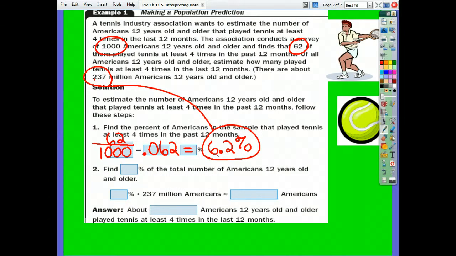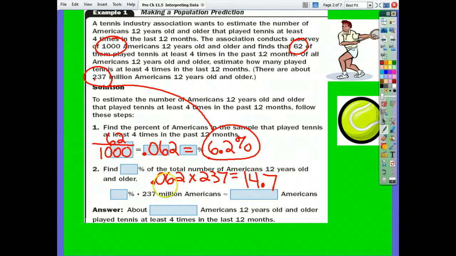Then you're going to take 0.062 times 237 million. What do you get? Round it to the nearest tenth, please. 14.7. Nice job. Is that percent? No, it is not percent.